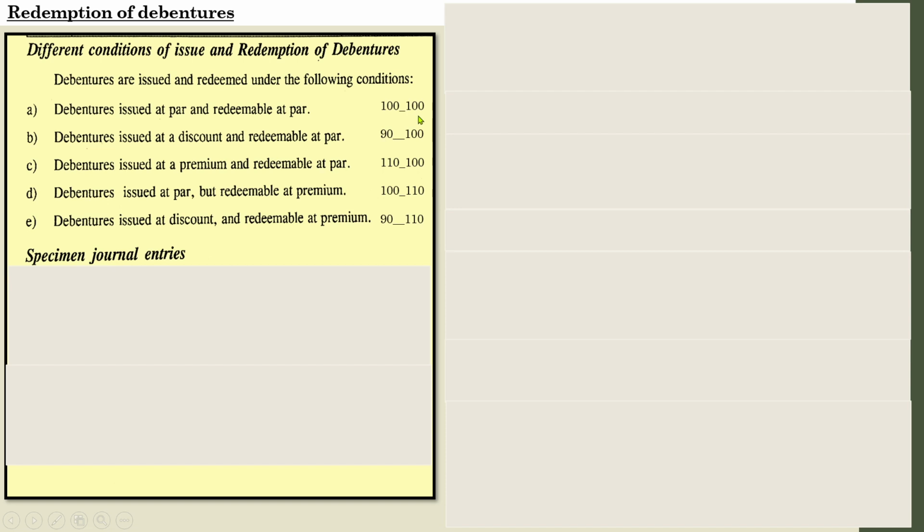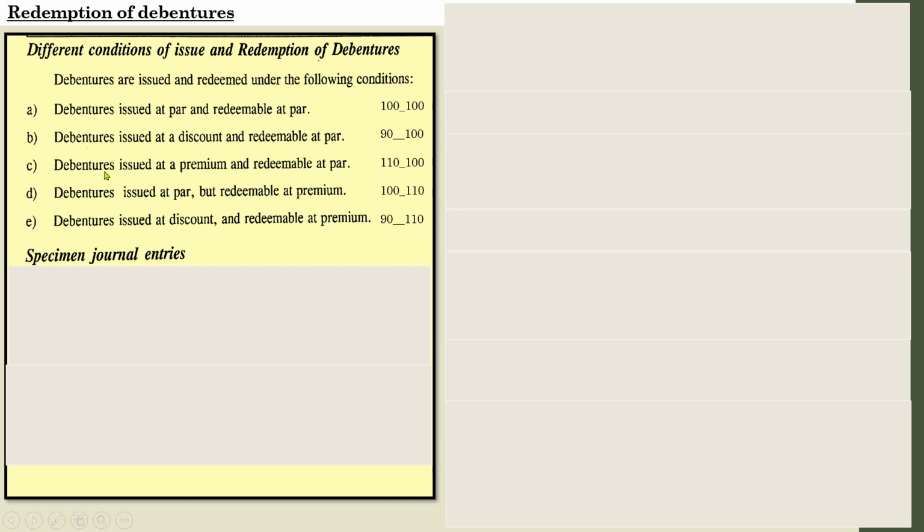In that case, there will be no security premium, loss on issue or loss on redemption, anything like that. Another situation, debentures issued at a discount, redeemable at par. Issued at discount, for the time being, let us understand that 100 was the face value of the debenture. Issued at discount means, let it be 90 rupees, 10 rupees discount. So debentures issued at 90, redeemable at rupees 100. So in that situation, how are we going to pass the entry for issue and redemption? Let us discuss that. Before we go into that, you need to understand each situation.